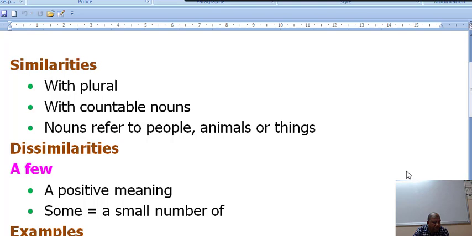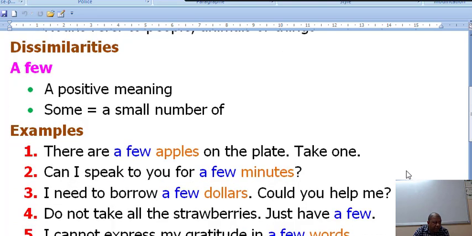Now, what about the dissimilarities? Let's start with a few. So when you find the article near the word few, it means that this word has a positive meaning. And therefore, it means some or a small number of people, a small number of animals, a small number of things, and so on.